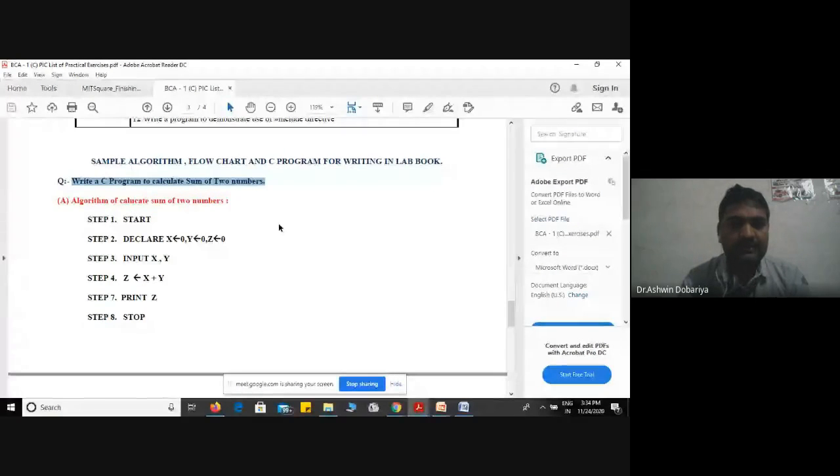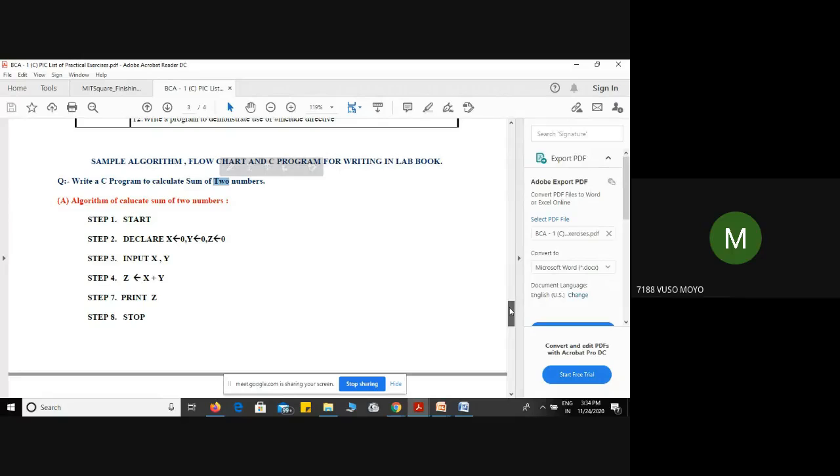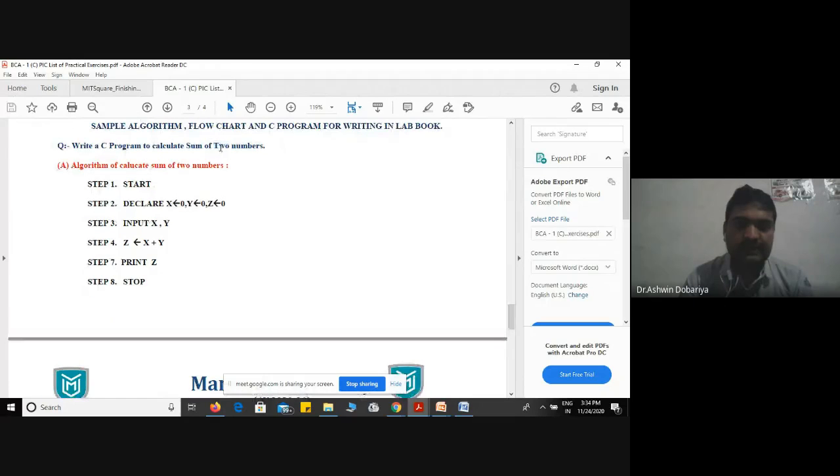First we have to think about how many variables we require. In this case, 3: 2 variables will take input and 1 variable will hold the sum.